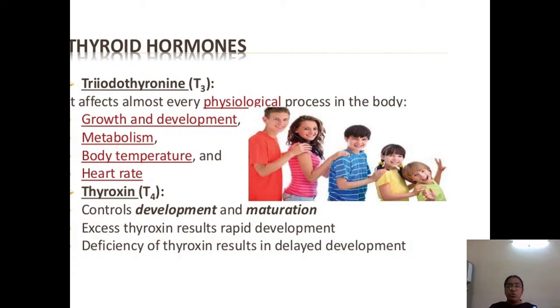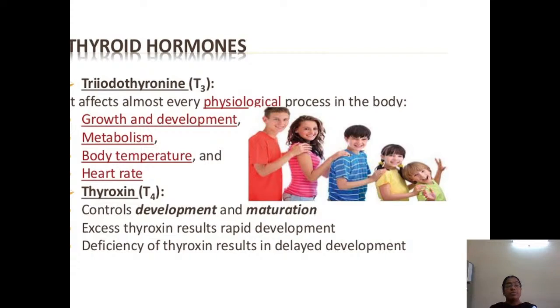What is T3 doing? What is it affecting? Triiodothyronine affects almost every physiological process in the body. All the processes in the body, like growth and development, metabolism, the regulation of the body, that is homeostasis, and heart rate, are all under the control of triiodothyronine. Thyroxine, which is tetraiodothyronine, that is T4, controls development and maturation.